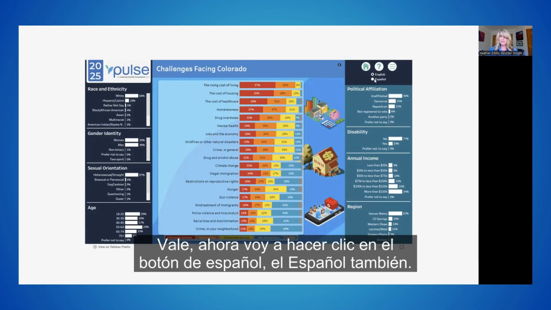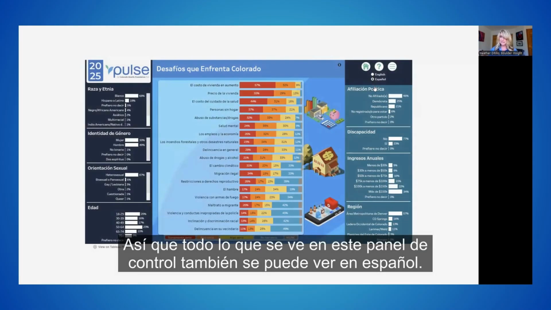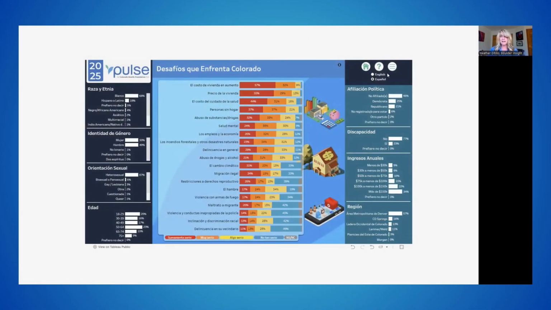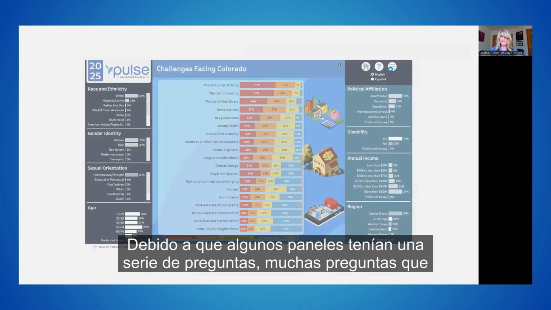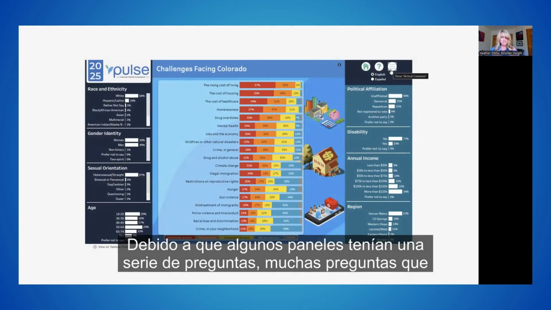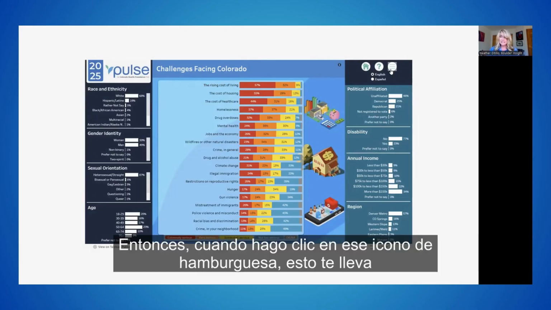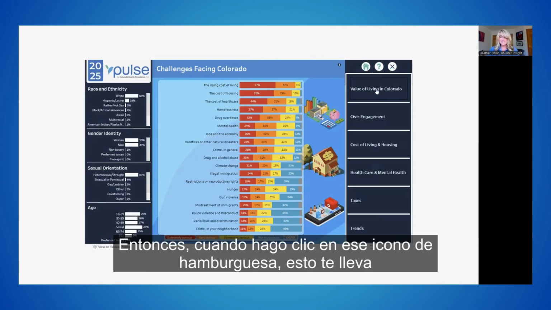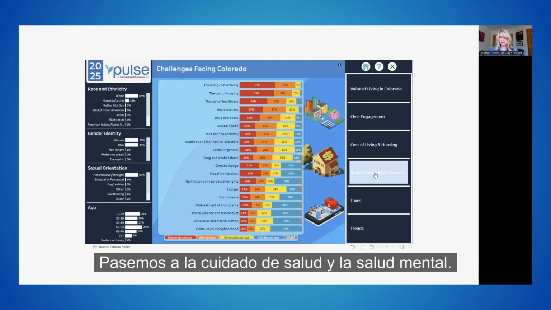Okay, now I'm going to click on the Spanish button, the Español as well, so you can see everything on this dashboard also can be seen in Spanish. And we can navigate to the next dashboard that I want to show you because some dashboards had a series of questions, many questions that couldn't fit on just a single dashboard. So when I click on that hamburger icon, this takes you back to any of the dashboards we're not currently looking at. So let's go to healthcare and mental health.